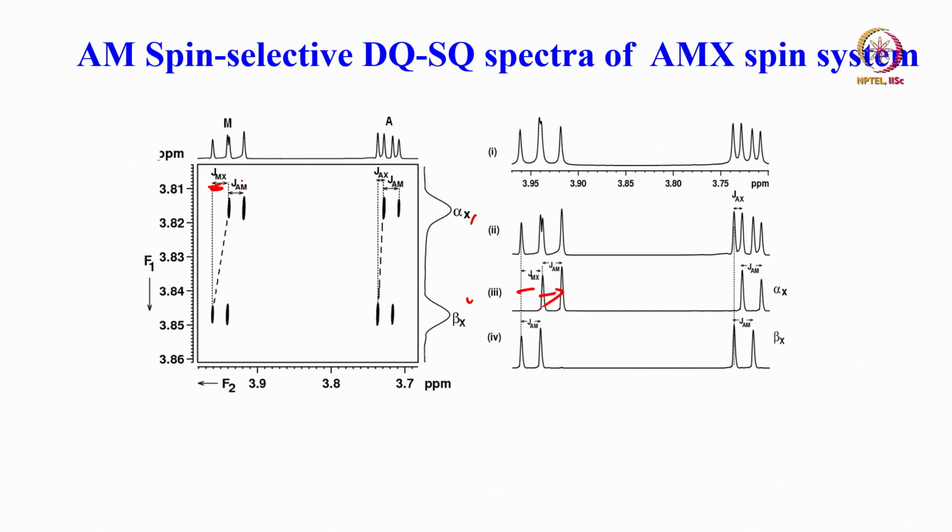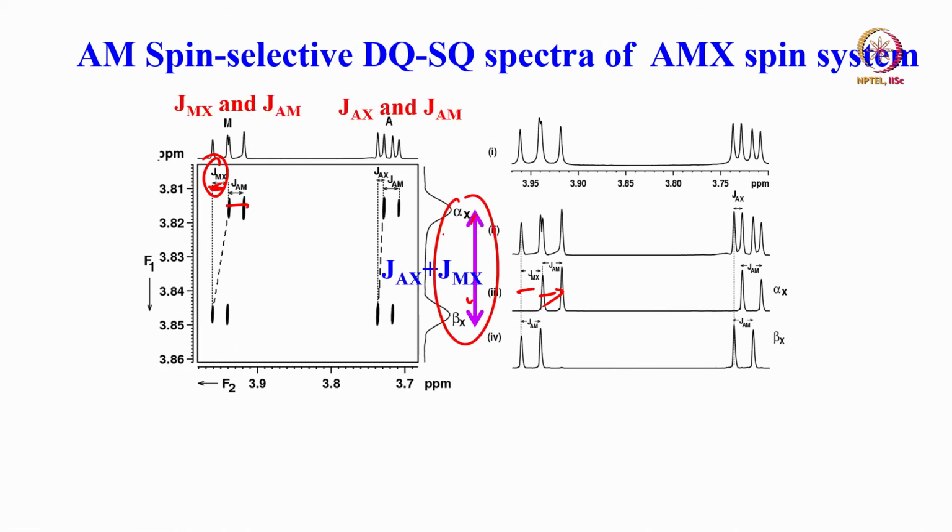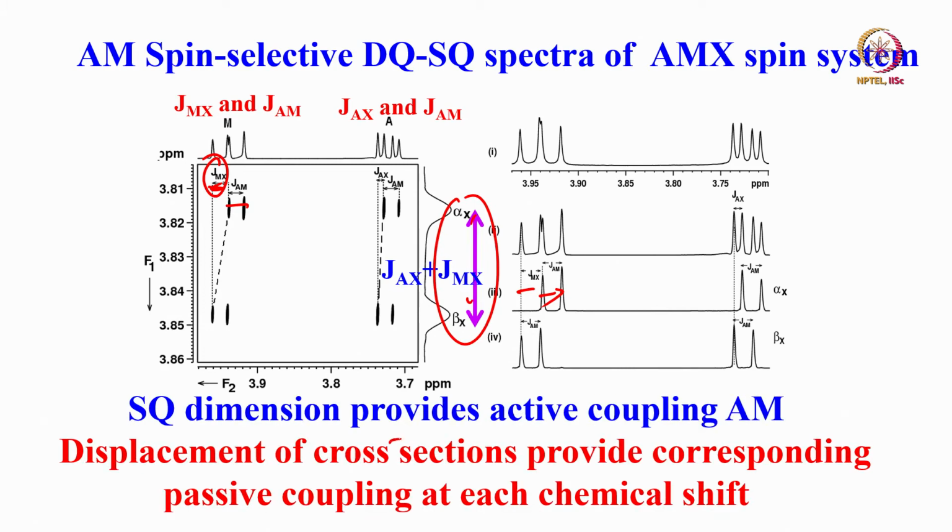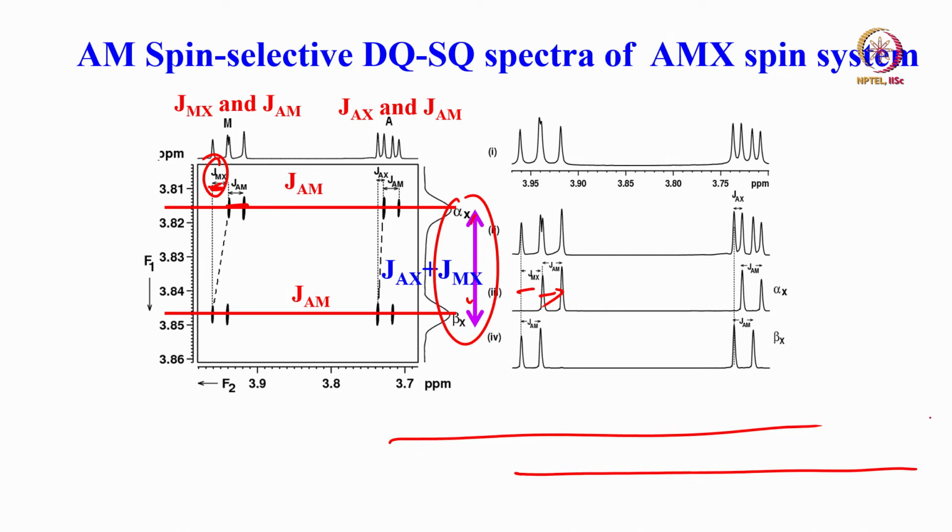This displacement gives me the MX coupling, and this separation gives me the AM coupling. So, very easily we can get this, and the sum here gives you AX plus MX. So, the SQ dimension provides the active coupling to AM, and the displacement of the cross sections provides the corresponding passive coupling at each chemical shift. That is what happens.